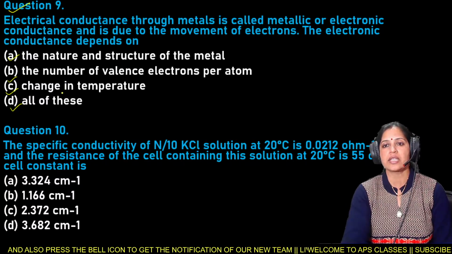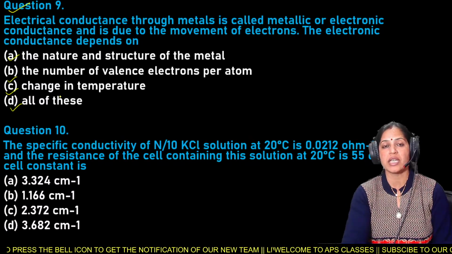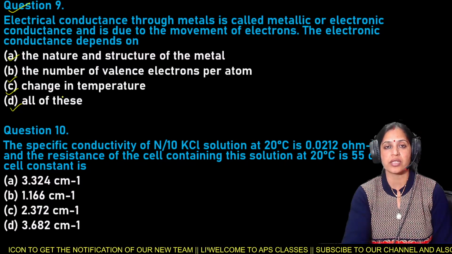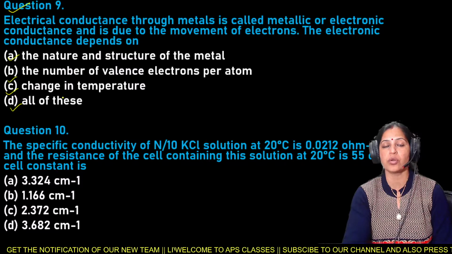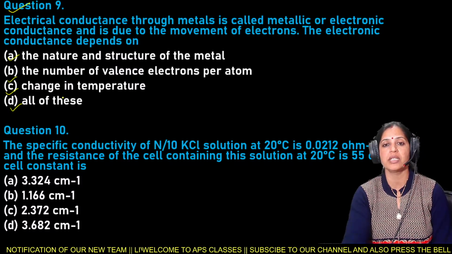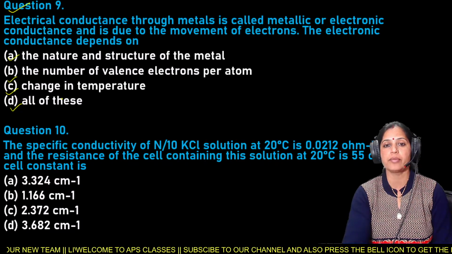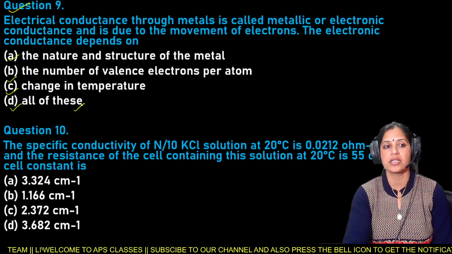Electrical conductance through metals is called metallic or electronic conductance and it is due to the movement of electrons. The electronic conductance depends upon the nature and the structure of the metal, the number of valence electrons per atom, change in temperature, and D is all of these.